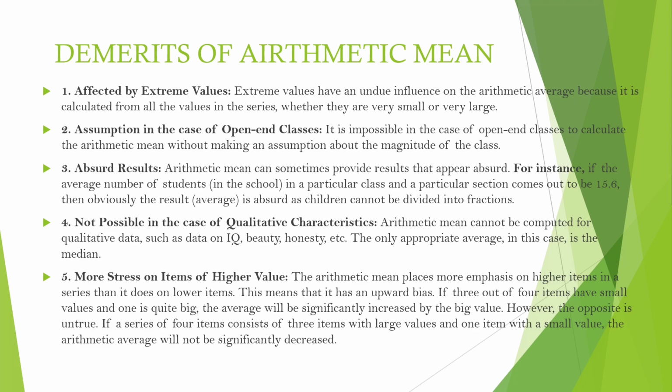5. More stress on items of higher value. The arithmetic mean places more emphasis on higher items in a series than it does on lower items. This means that it has an upward bias. If 3 out of 4 items have small values and 1 is quite big, the average will be significantly increased by the big value. However, the opposite is untrue. If a series of 4 items consists of 3 items with large values and 1 item with a small value, the arithmetic average will not be significantly decreased.